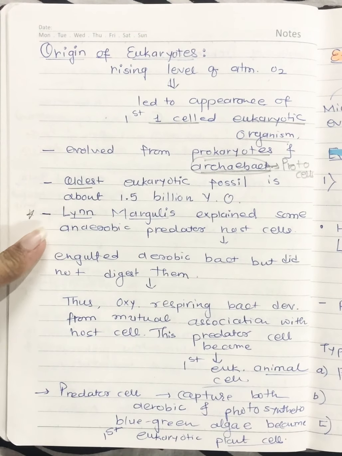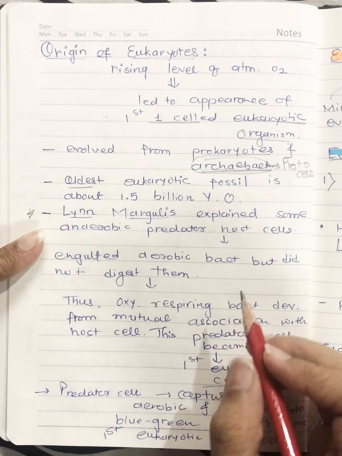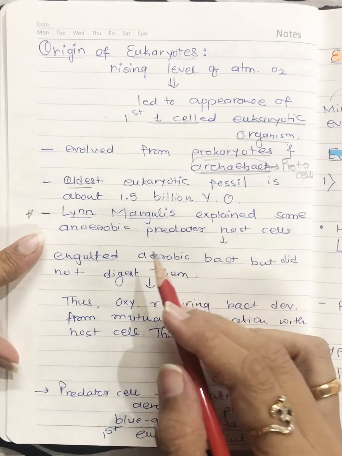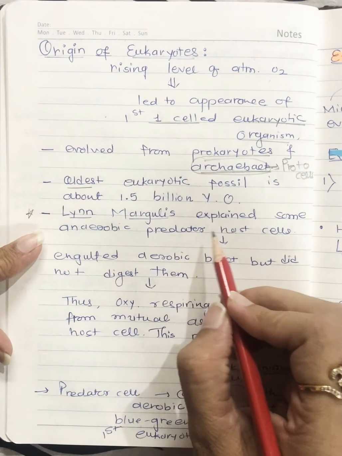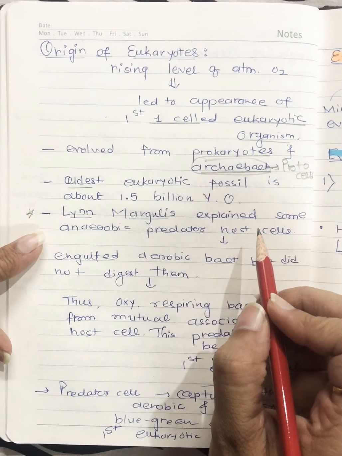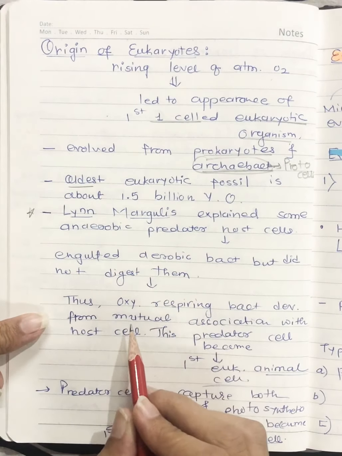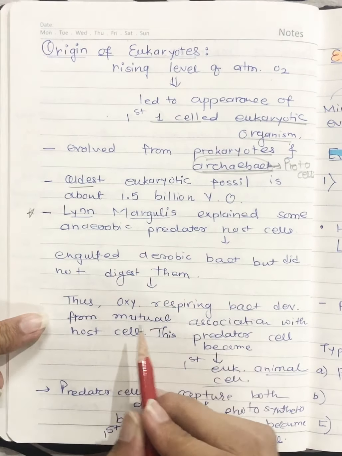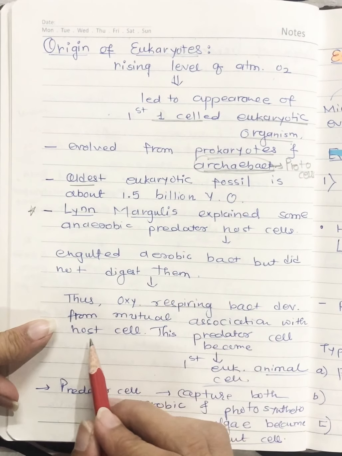there are the following views regarding the mode of origin of eukaryotes. One of them is that Lynn Margulis explained that some anaerobic predator host cells engulfed primitive aerobic bacteria, but they did not digest them. Thus, what happened? Oxygen respiring bacteria developed. Oxygen respiring bacteria means aerobic bacteria developed from mutual association with the host cell.